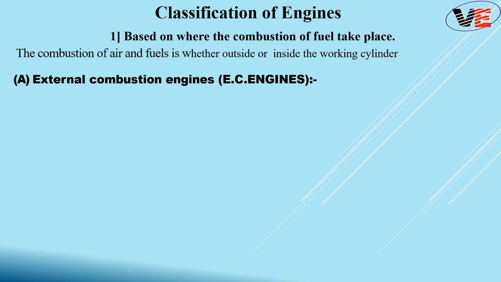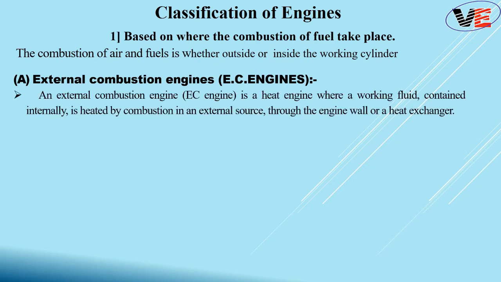First let's see the external combustion engine. As the name suggests, combustion takes place outside somewhere. Let's see the definition. An external combustion engine is a heat engine where the working fluid is contained internally inside a tube and combustion takes place at an external place. Heat is transferred to that working fluid through a heat exchanger.